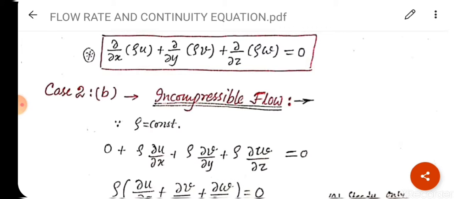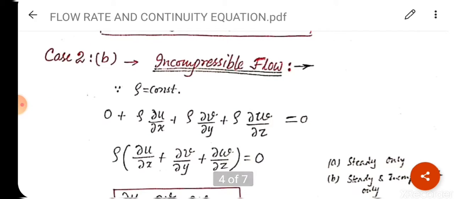Now, case 2 part B. इनकॉम्प्रेसिबल फ्लो के लिए. पहला किसके लिए था? स्टेडी फ्लो के लिए. ये किसके लिए है? इनकॉम्प्रेसिबल के लिए. In this case rho will be constant. You all know that for incompressible flow, rho is equal to constant. So del rho upon del t term will be 0, plus rho del u upon del x, plus rho del v upon del y, because rho is constant.